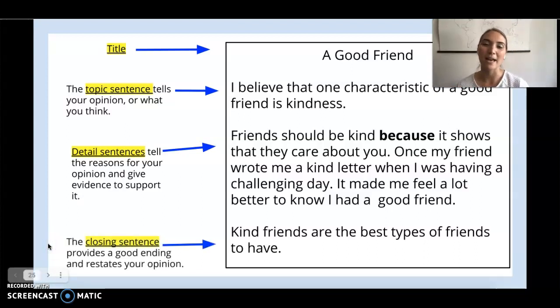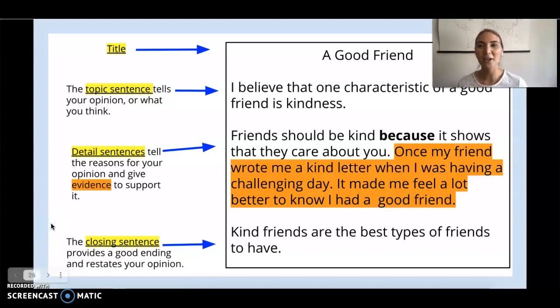Kind friends are the best types of friends to have. This is the closing sentence. It provides a good ending and restates the opinion. Let's take a closer look at the evidence in this writing piece.